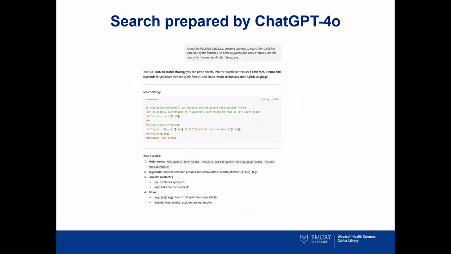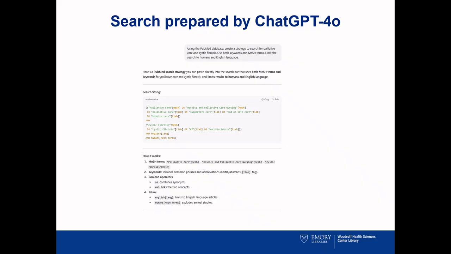In this example from ChatGPT, I am asking the AI tool to create a search strategy to search for palliative care and cystic fibrosis using keywords and MeSH terms. MeSH refers to the Medical Subject Headings, the controlled vocabulary used by PubMed. I also asked the tool to limit the results to humans and to English language.